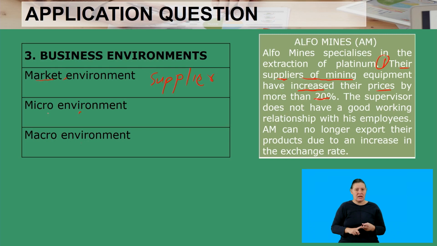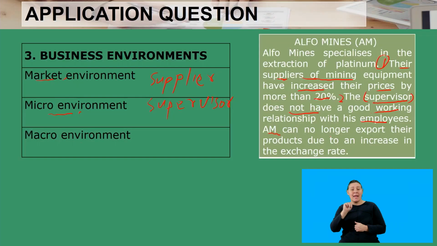Then we have micro as the second classification, which links to the second challenge, talking about the supervisor who does not have a good working relationship with his employees. Looking into that, a supervisor is a component of the micro environment because a supervisor is a manager, or is part of the levels of management that are within the business. So a supervisor there is your tip to say a supervisor is within the working environment, and they don't have a good working relationship with some of the workers who are within, and that tells us that the business has full control over such.